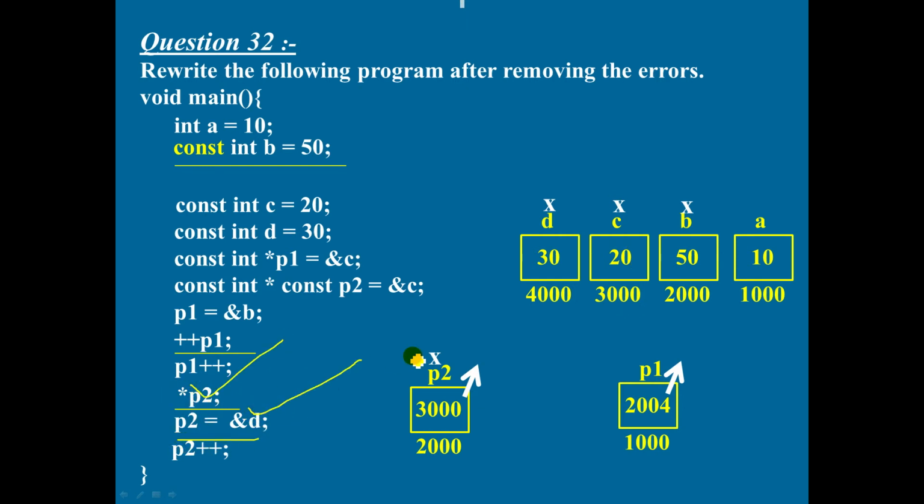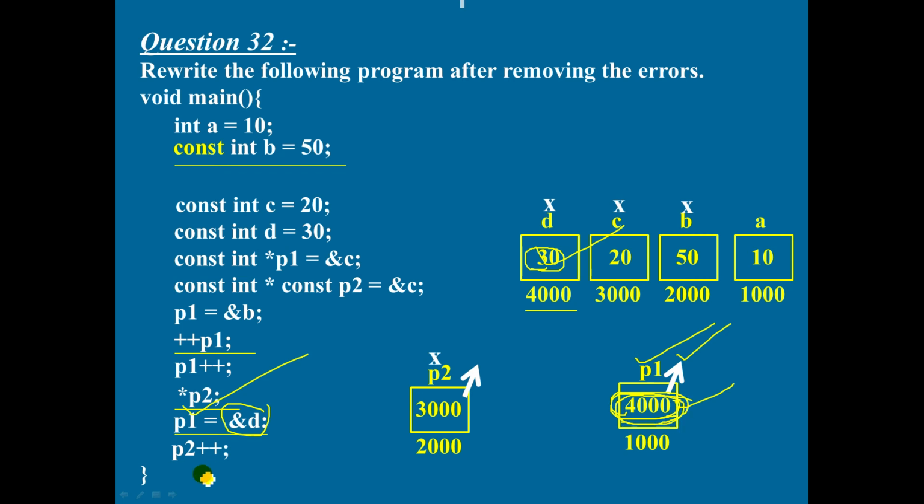Now here address of D, example 4000, that is assigned to P2, syntax error because you should not change this content. So instead of P2, if I make use of P1, the syntax error goes. So address of D, it is 4000, that is assigned to P1. So now your P1 becomes 4000 because the meaning of arrow mark is the content of 4000 should be a constant. Yes, it is a constant. Using 4000, you should not change its content, but P1 you can change. So it is made 4000.